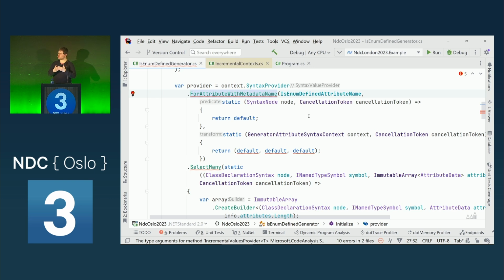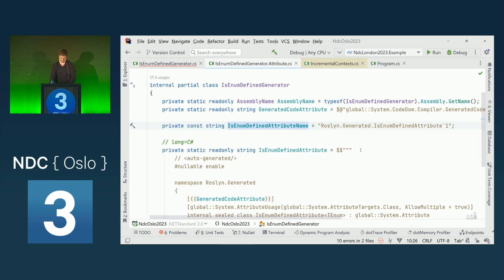And with this new version, it's very simple now to find syntaxes that have an attribute on top. So in our case, we get every type that has this attribute as a metadata name. In metadata name, since we have a generic attribute, I'm sure you've seen this already in some debug output. When we have a generic method or a generic type, at the end we have a backtick and then the number of generic type parameters, the type arguments that this type has. So in metadata, this is the name of our attribute.